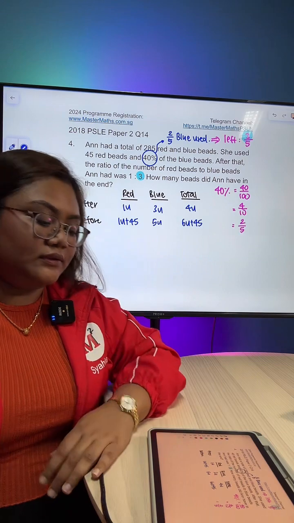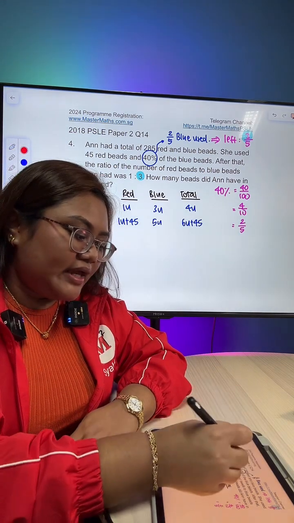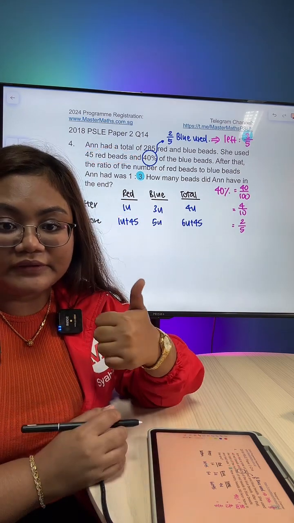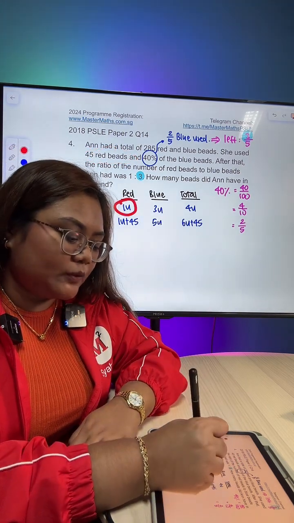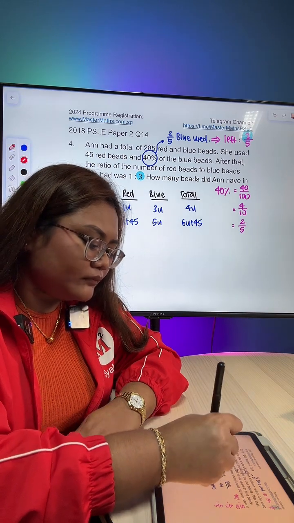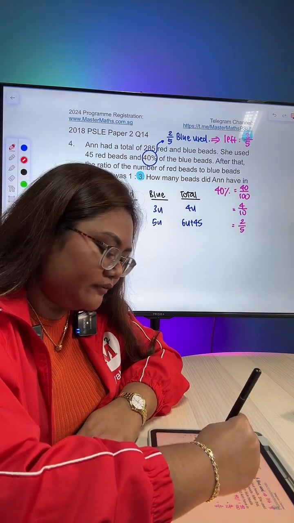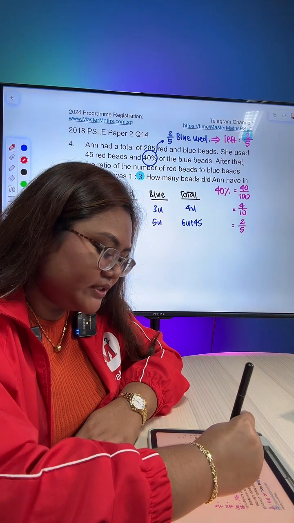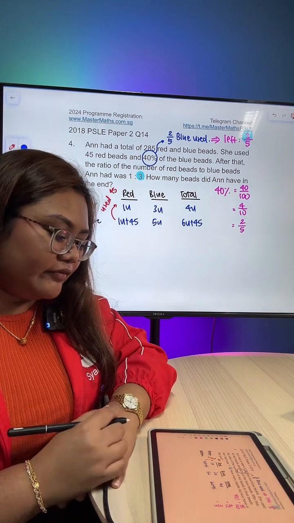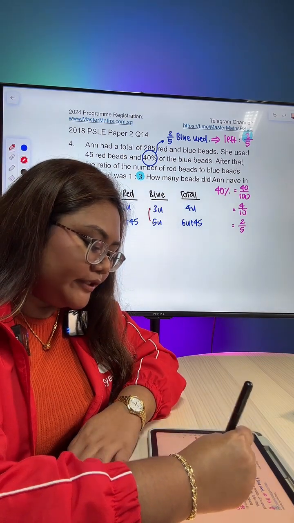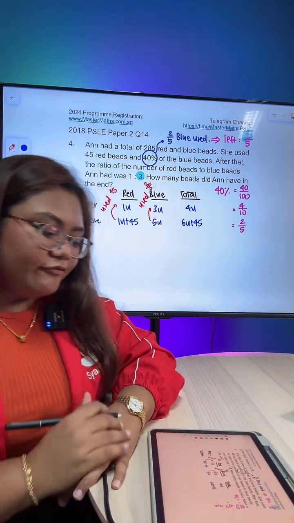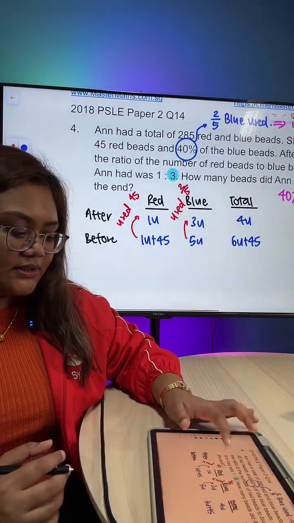Red used 45, so before must have the 45. 1 unit after, so before must have the 45, because I used 45 for red. For blue, I used 2 units, then left with 3 units.